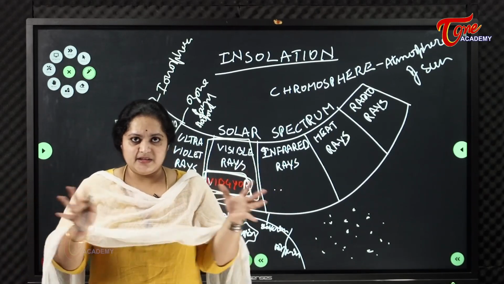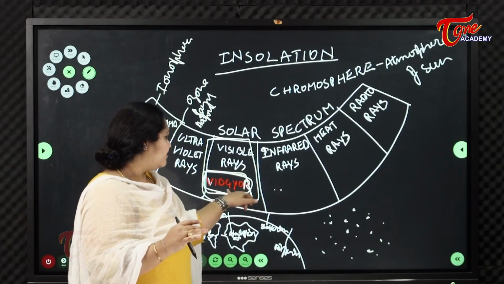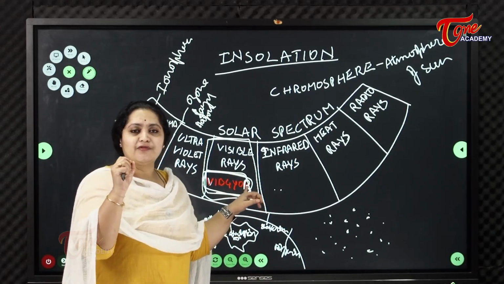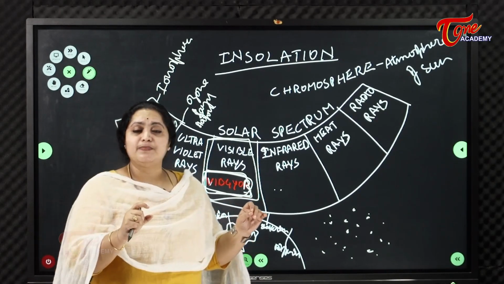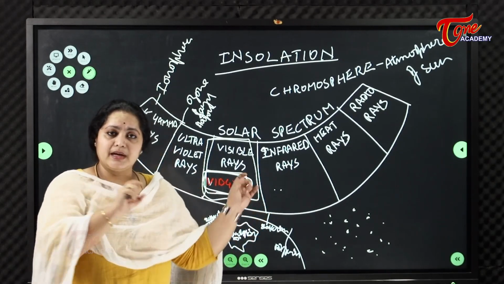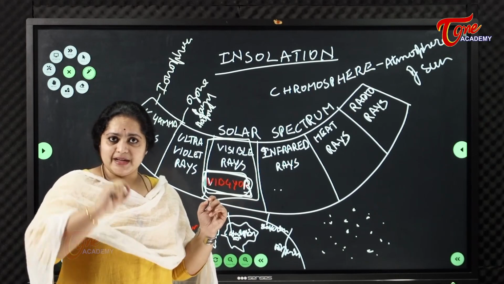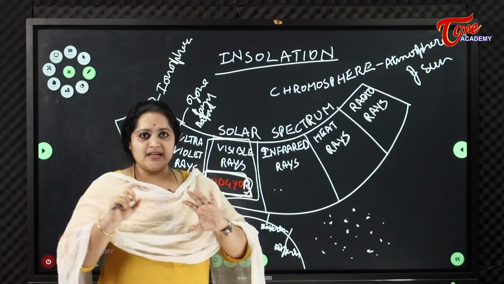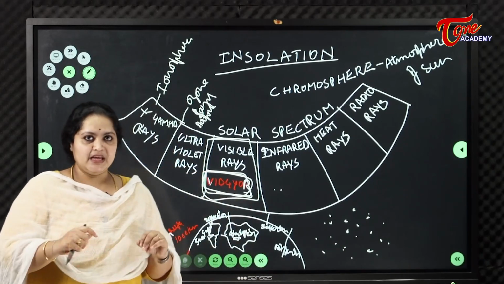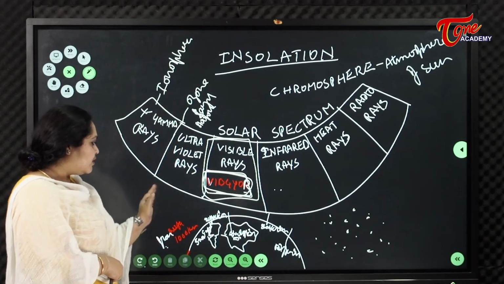That is one of the reasons why the color of the sky is blue. And next, if the dust particles are comparatively small, they will diffuse the rays or insolation from the sun.